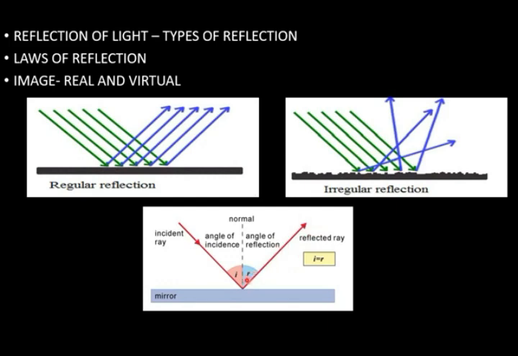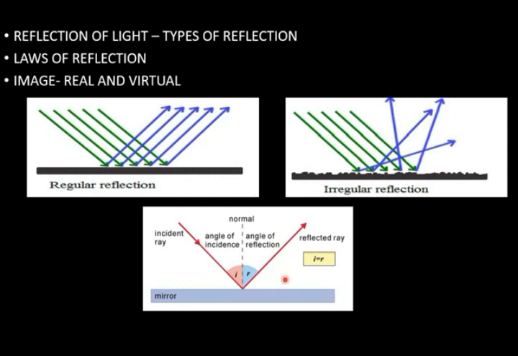A line drawn perpendicular to the surface is called the normal. The angle between the incident ray and the normal is called the angle of incidence. The angle between the reflected ray and the normal is called the angle of reflection. Angle of incidence is denoted by i and angle of reflection is denoted by r.